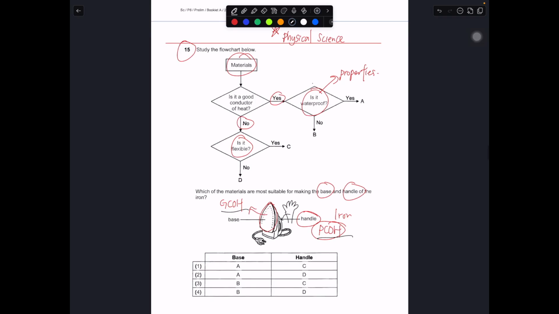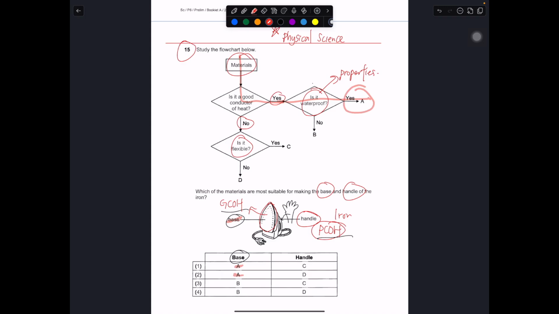So now let's talk about the base first. If you were to go down this path, the base, with red color, it should be yes. Okay, should it be waterproof? It should be waterproof. It should not soak up water. It should be waterproof in this case. So in this case, it should be A.